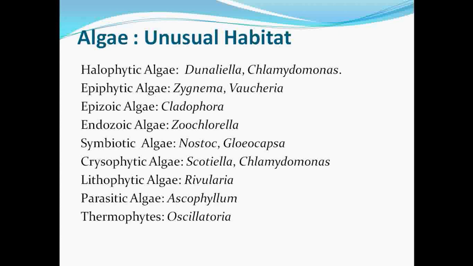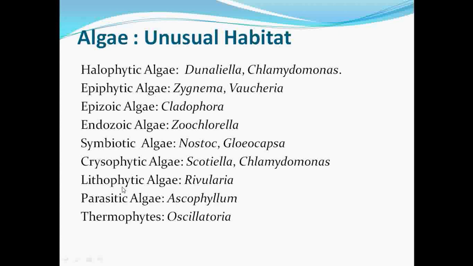Then next comes cryophytic algae. Cryophytic algae means those algae which grow on the snow and give a colored appearance to the snow. They are called cryophytic algae. For example, Scotiella and Chlamydomonas. These are the examples of cryophytic algae. This Chlamydomonas can give a yellowish appearance to the snow.